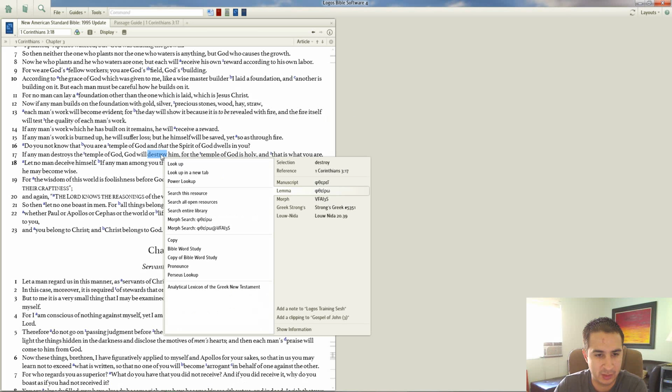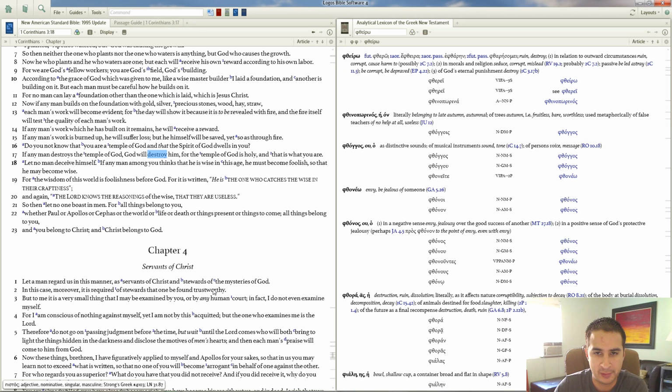We're going to look at another lexicon. It's good to look at a few here. Obviously, if you don't know Greek, this might be a little more confusing, but with Bible software, it's pretty easy. Phthero here tells us that it can have the sense of to ruin or destroy in relation to outward circumstances, like ruin, corrupt, cause harm to. It could also be a moral corruption or religious corruption, to mislead. And they cite 2 Corinthians 7:2 here. To be depraved is another option, or internal punishment.